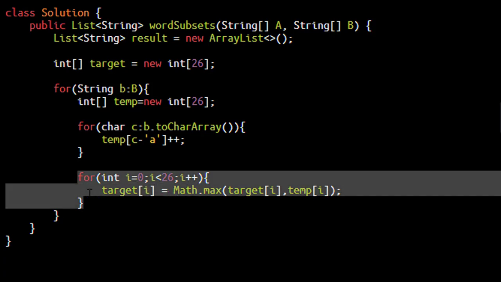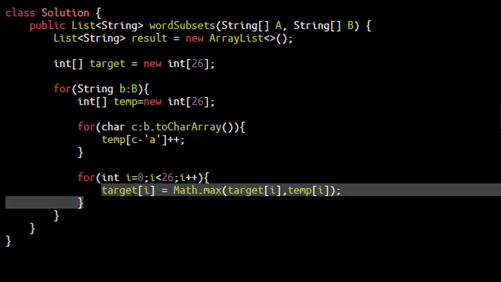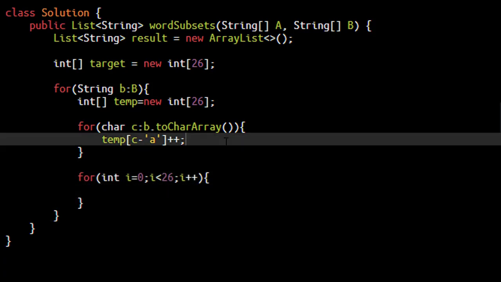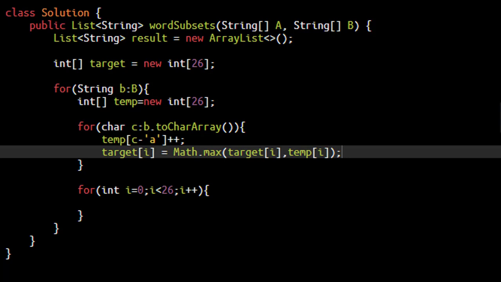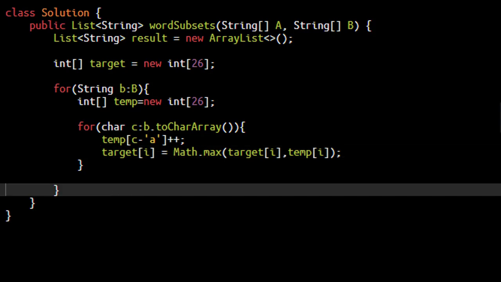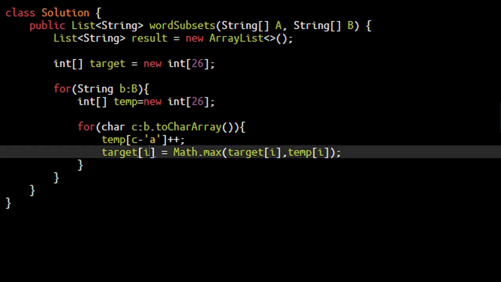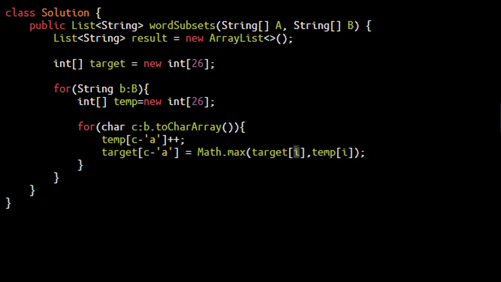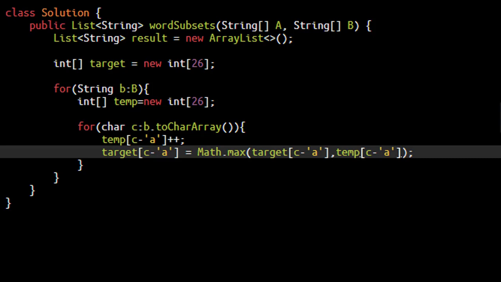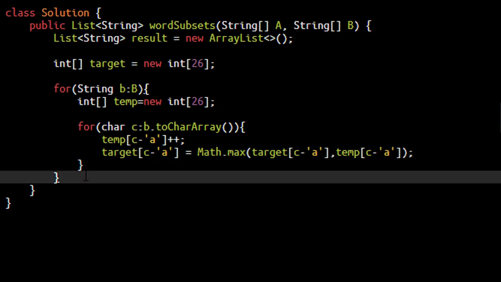We do not need this for loop, and in order to optimize this code we can directly put this value over here. Instead of this I, we will loop on this character position and it still works the same. The complexity doesn't change with that, only the runtime changes.